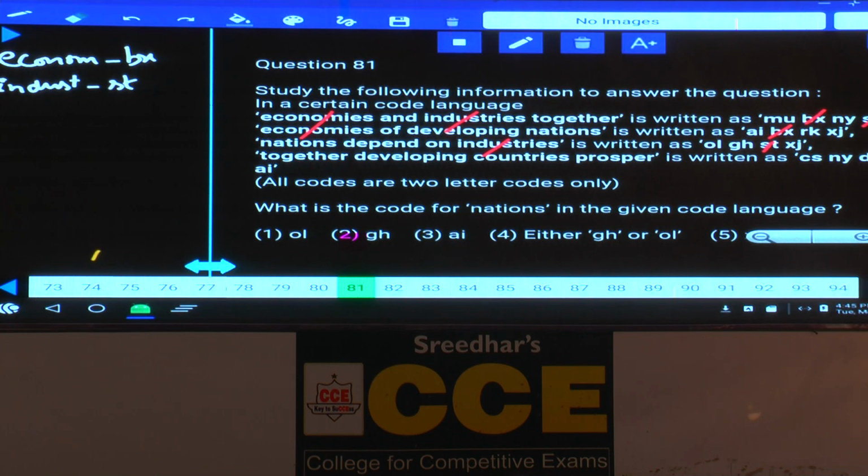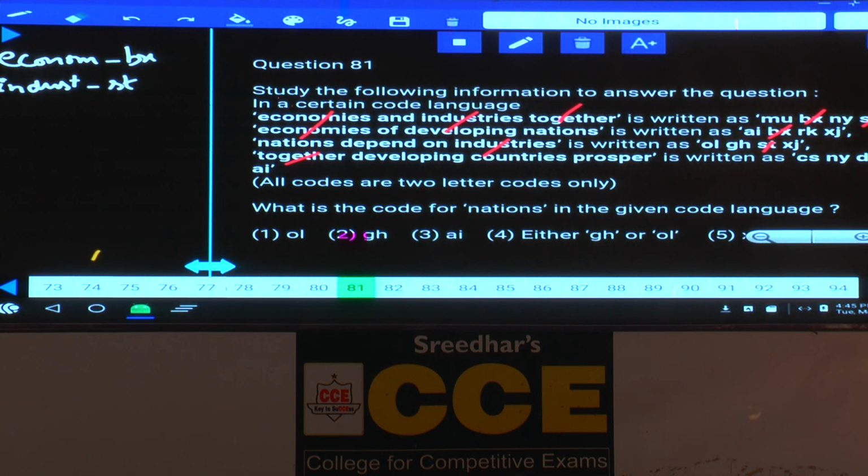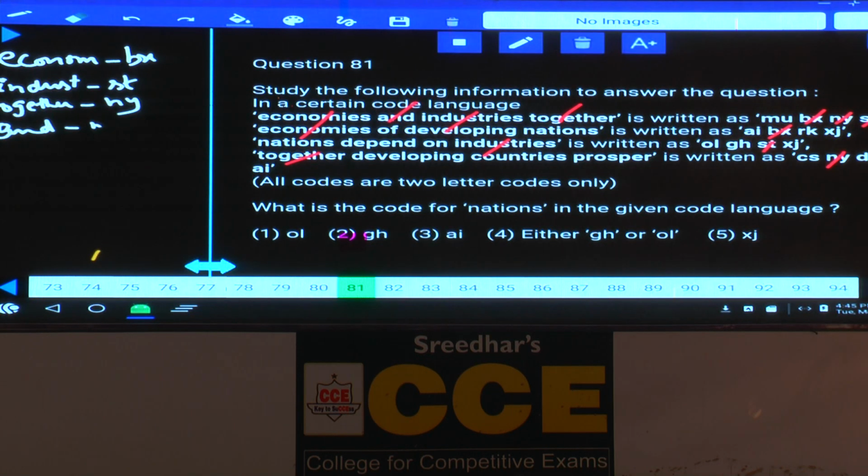Then compare the first and the fourth, and together. Together is the word which is common. And what is the code common between these two? The code is NY. The code to the word together is NY, here also NY. Now in the first statement, ND is left over, and the code is MU. The code to the word ND is MU.